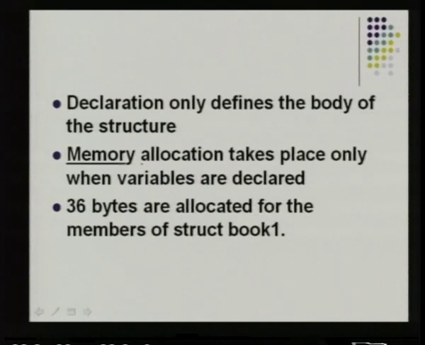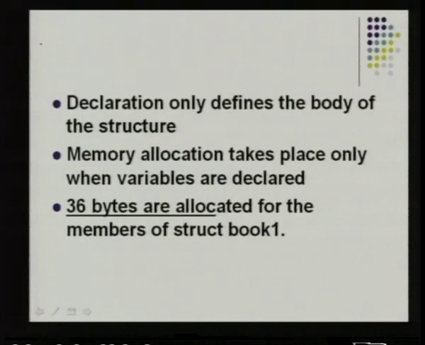The next thing is the memory allocation takes place only when the variables are declared. So, variable declaration takes place after the declaration of the body. If you see, we had a separate sentence, struct tag v1, v2, v3. So, only when that variables are declared, the actual memory is allocated to it.